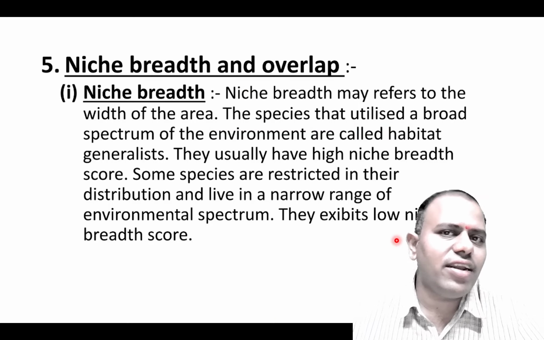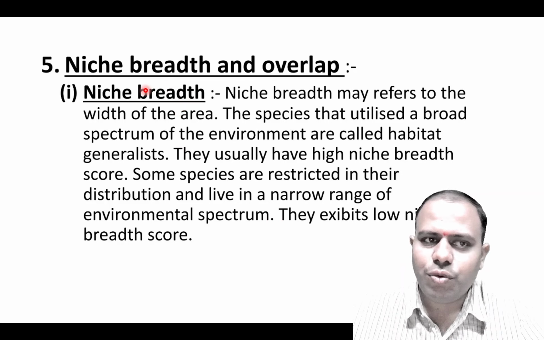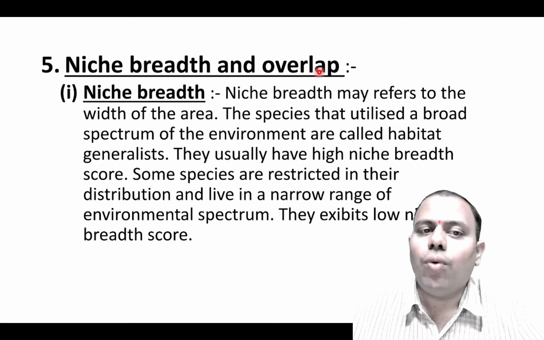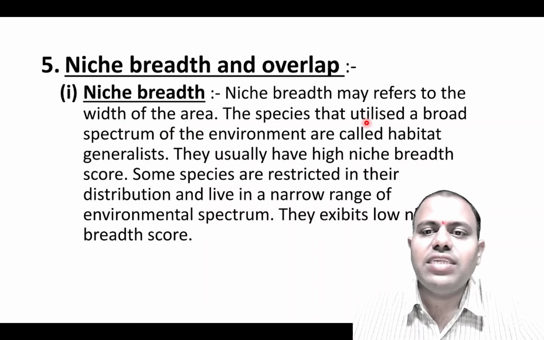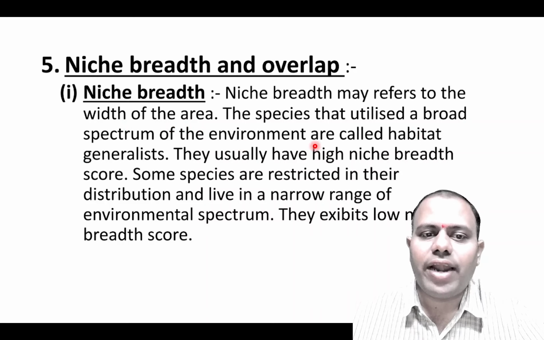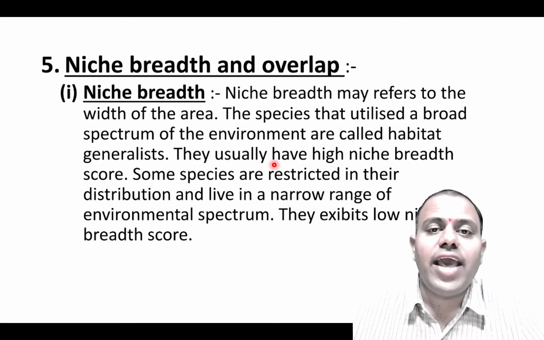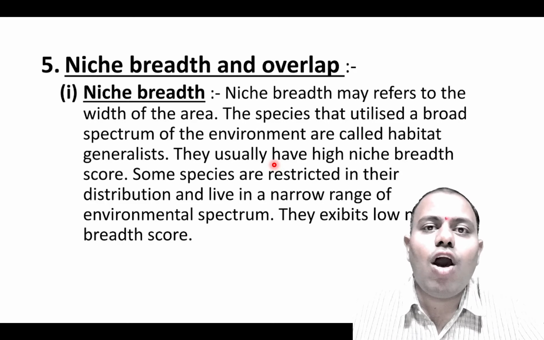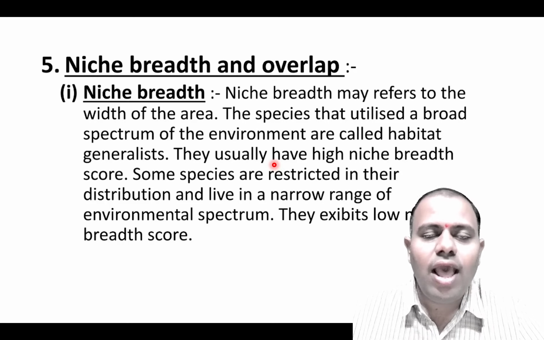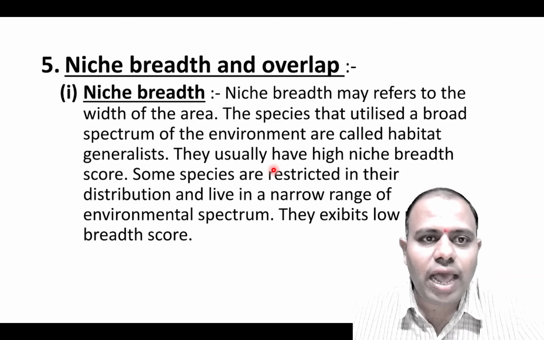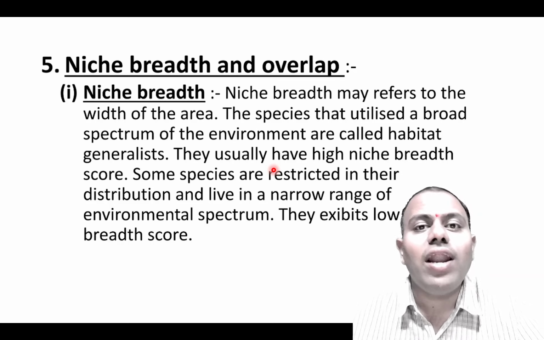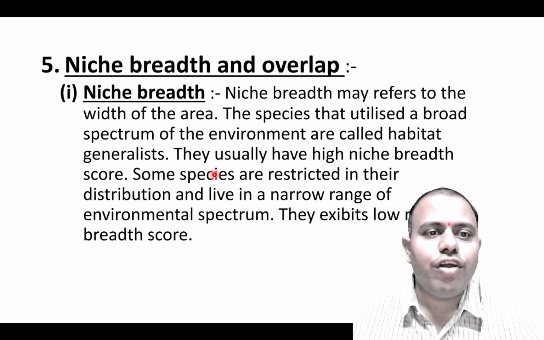So there are a few terms related to niche in ecology. Let's see a few terms. Niche breadth and overlap. Niche breadth is generally the area where an organism is specialized to live. It may refer to the width of the area. The species that utilize a broad spectrum of environment are called habitat generalists, and they usually have high niche breadth. The species which is dominant in a particular area has a larger area of specialization. In that area, that organism is flourishing more properly, it is more adapted, and therefore it has gained control over a larger area in breadth. Therefore it is called niche breadth.